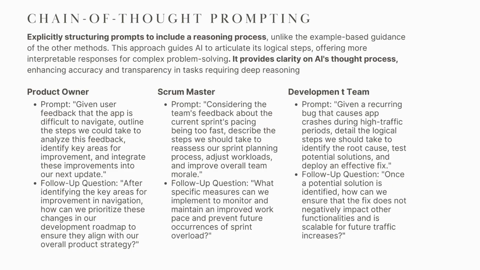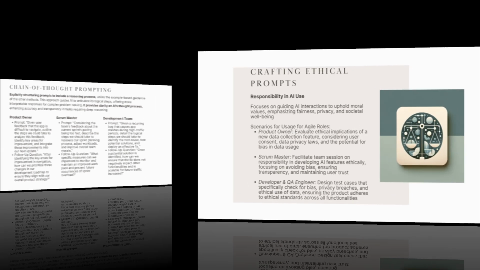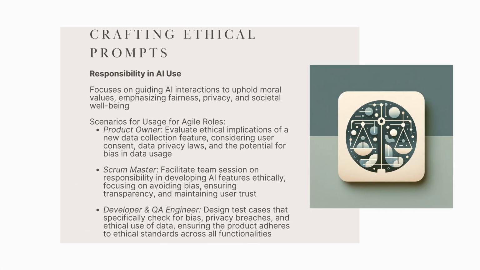For a Scrum Master, instead of asking how do we fix sprint overload, you'd ask something like, considering the team's feedback that the sprint pace is too fast, describe the steps we should take to reassess our planning process, adjust workloads, and improve morale. You're literally asking for the steps. Then, you can follow up with another question that builds on that reasoning, like, what specific measures can we implement to monitor and maintain this improved pace? This turns a simple Q&A into a collaborative problem-solving session where the AI's logic is laid out for you to examine and build upon.